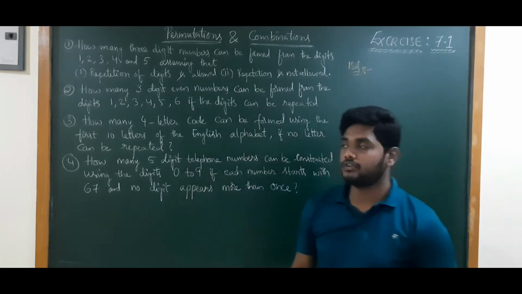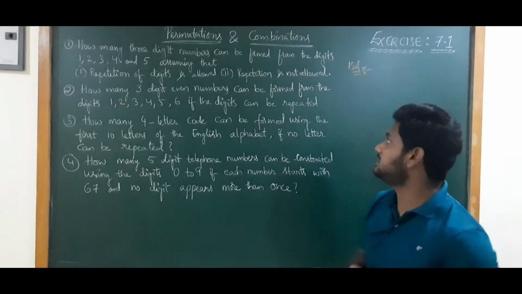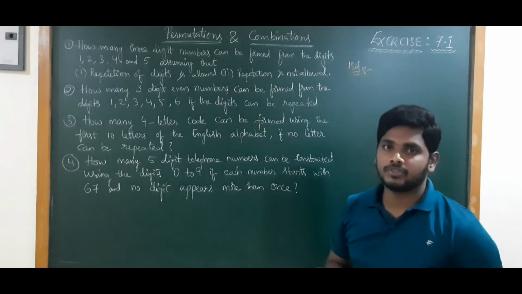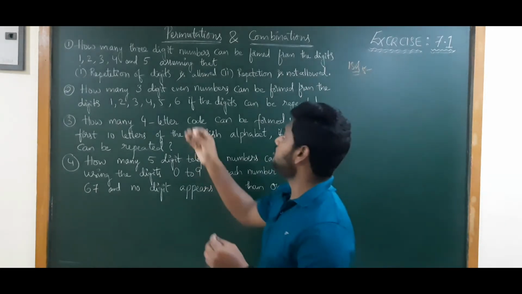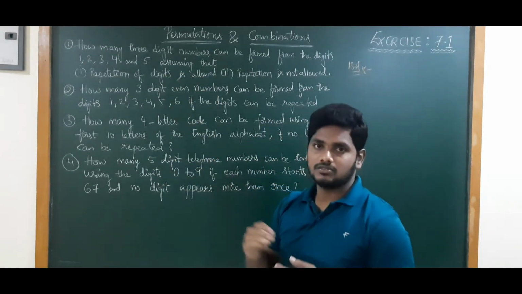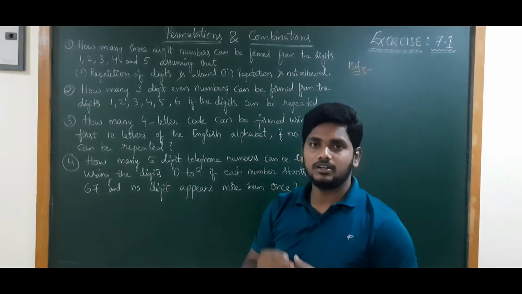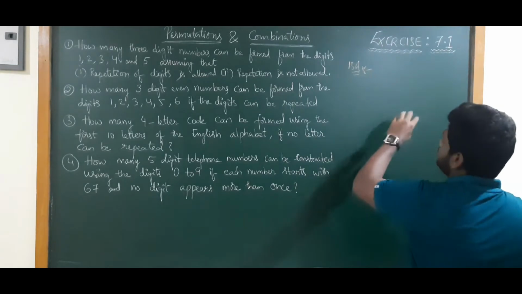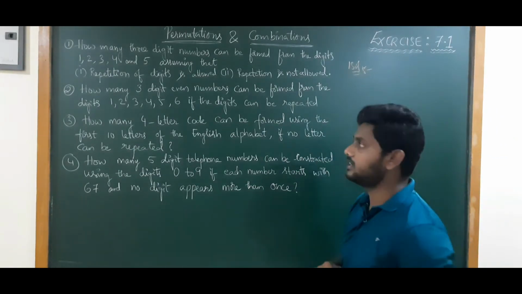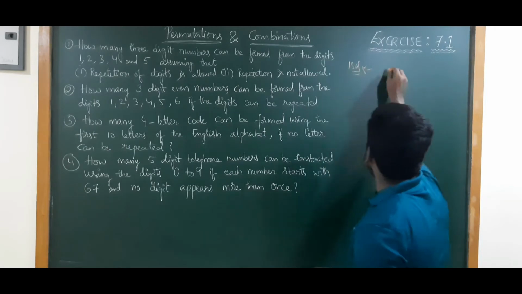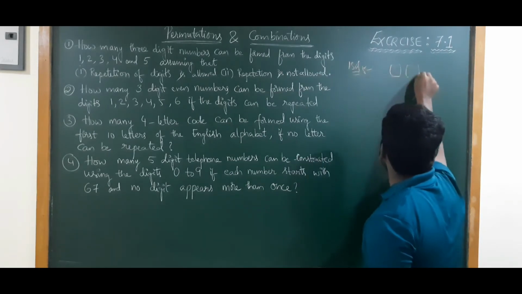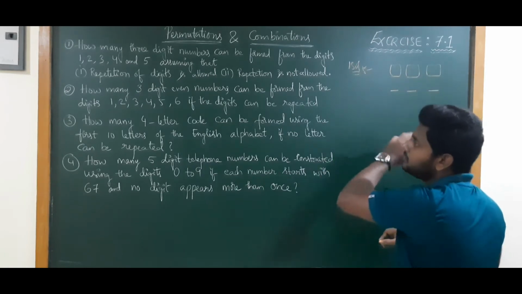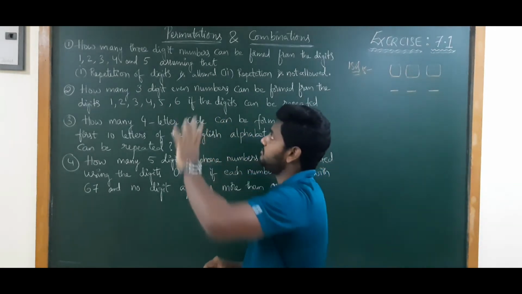But from the exam point of view, you need to write some theory, like: given the numbers 1, 2, 3, 4, 5, from the given numbers we need to form 3-digit numbers. So we need to write some theory to fill the page, right? But the numerical part is important. We need to form 3-digit numbers from 1, 2, 3, 4, 5. You can draw boxes, otherwise simply put dashes.